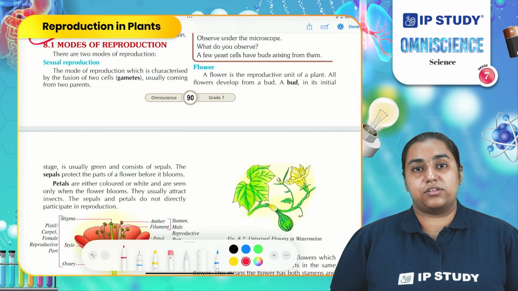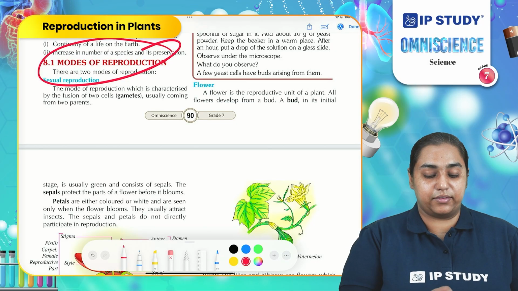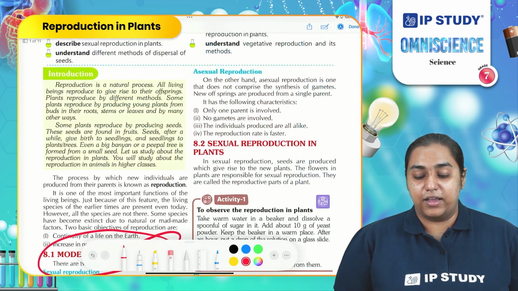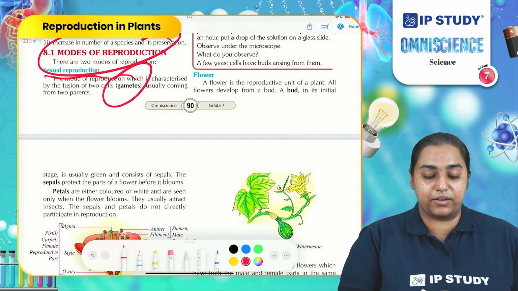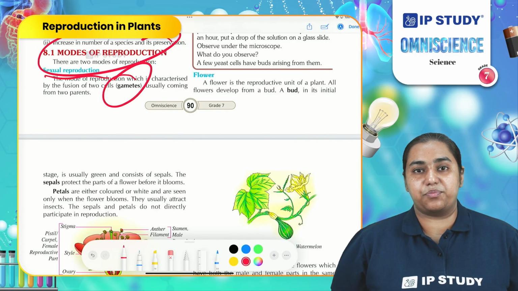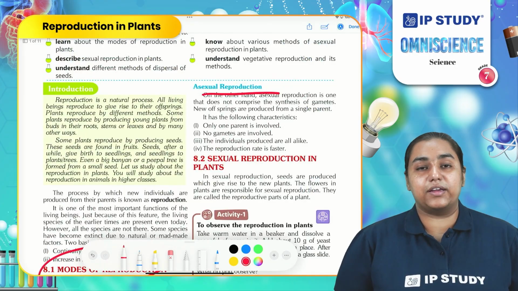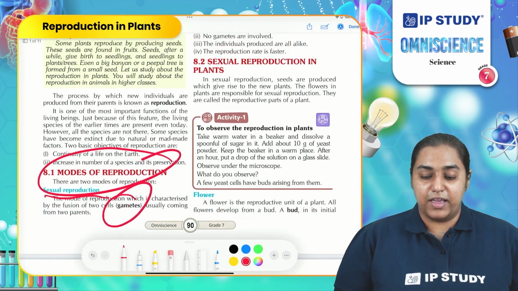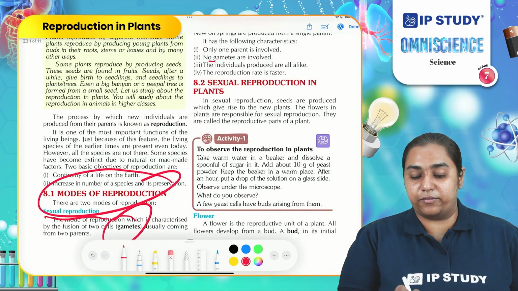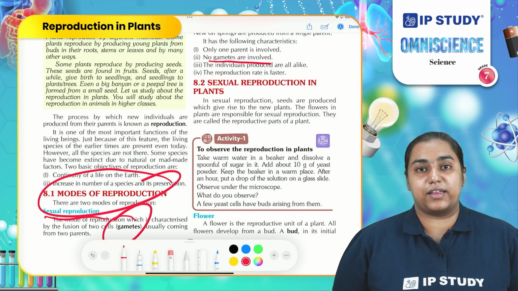How does reproduction occur? There are two modes through which reproduction is possible: sexual reproduction and asexual reproduction. In sexual reproduction, gametes are involved. Gametes are the cells provided by two different parents. In asexual reproduction, a single parent can divide to form the new individual. In this, gametes are not involved. This is one of the significant differences between asexual and sexual reproduction.